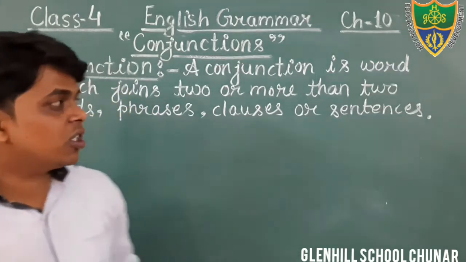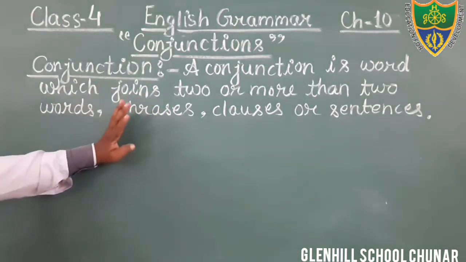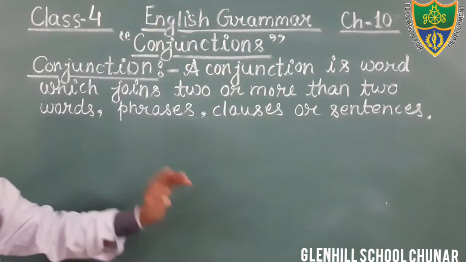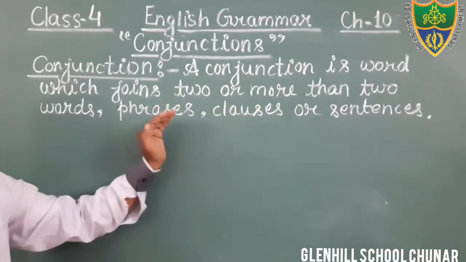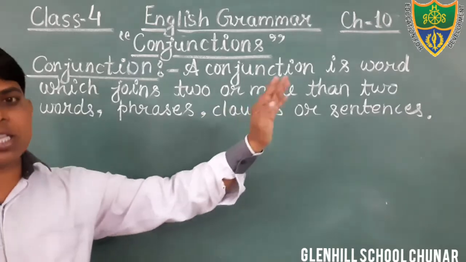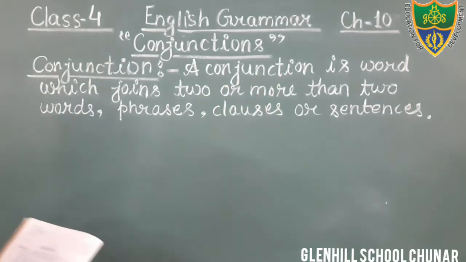Okay, students? So, just write about it. What is conjunction? A conjunction is a word which joins two or more than two words, phrases, clauses, or sentences. Just write down from the next line, students.